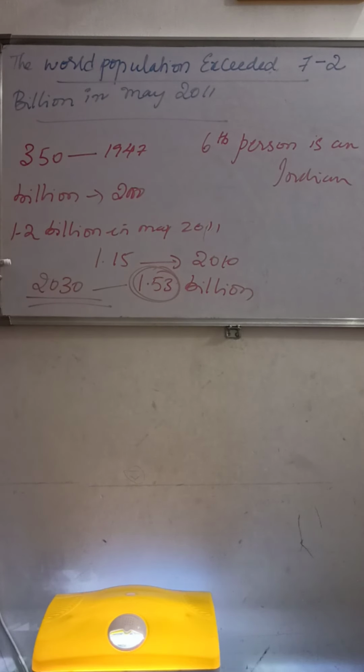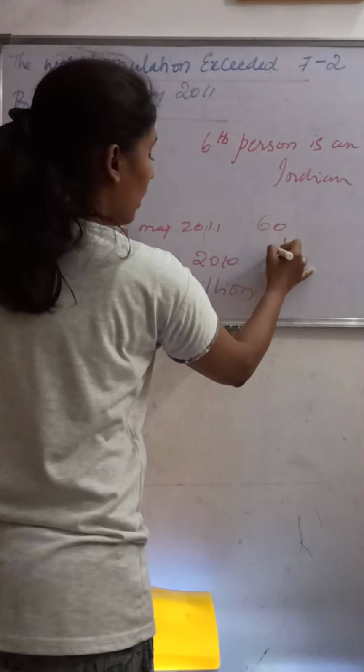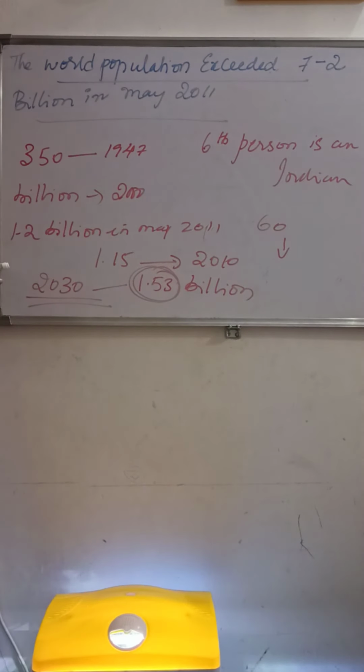There has been a rapid increase in the population in the last 60 years. I think you understand how this population has exceeded. Now, moving on to the next: what is the reason for this population explosion? We will study one by one.